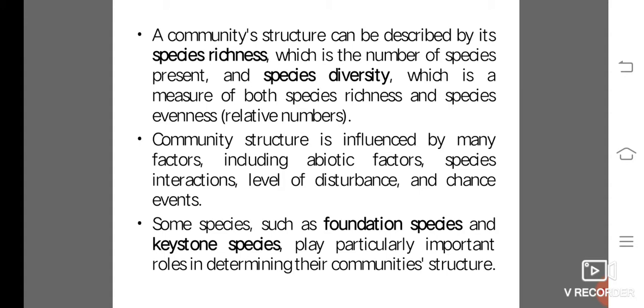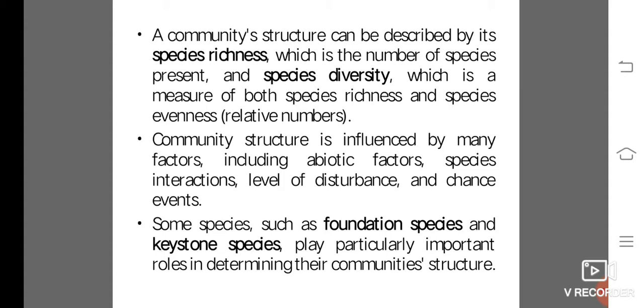A community's structure can be described by its species richness, which is the number of species present, and species diversity, which is a measure of both species richness and species evenness.